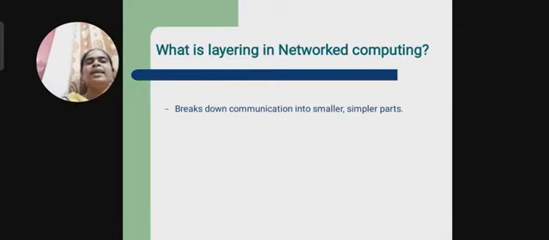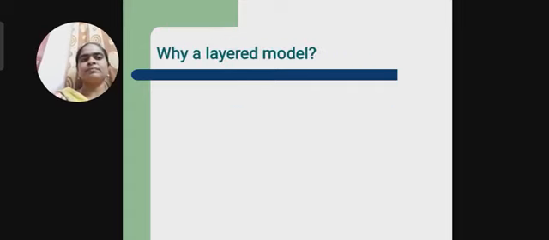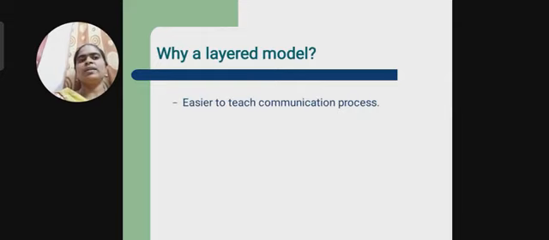What is meant by layering in networking computing? Layering is nothing but breaking down the communication into smaller, simpler parts. What is the use of a layered model?